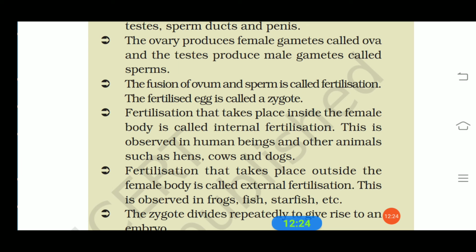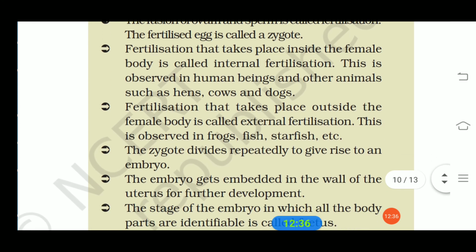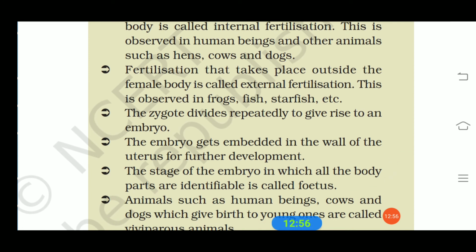Fertilization that takes place inside the female body is called internal fertilization. This is observed in human beings and other animals such as hens, cows and dogs. The fertilization that takes place outside the female body is called external fertilization, and this is observed in frogs, fish and starfish, etc. The zygote divides repeatedly to give rise to an embryo, and the embryo gets embedded in the wall of the uterus for further development.